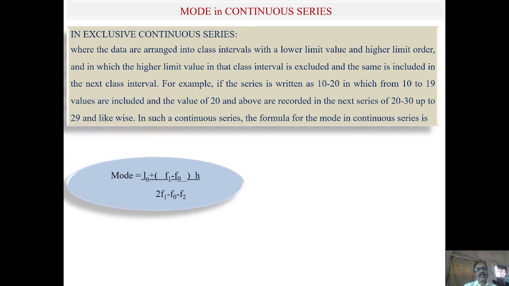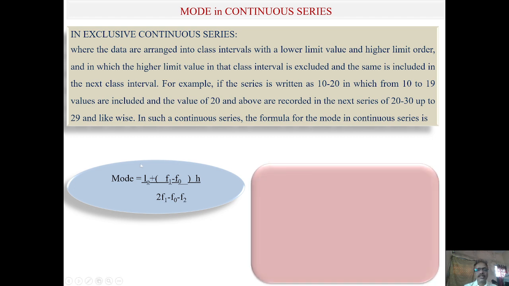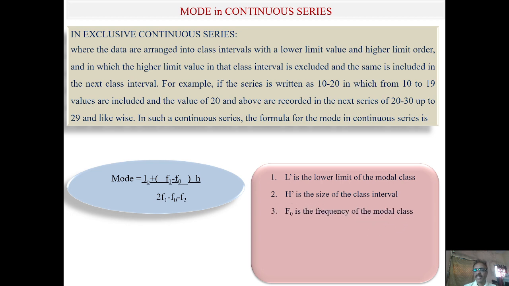Now in inclusive as well as exclusive problems, mode will be calculated with this principle. Mode is equal to L0 plus bracket open F1 minus F0 bracket close H divided by 2 F1 minus F0 minus F2. So what do these values carry? Now I have given the explanation here. L is the lower limit of the modal class and H is the size of the class interval. F0 is the frequency of the modal class.